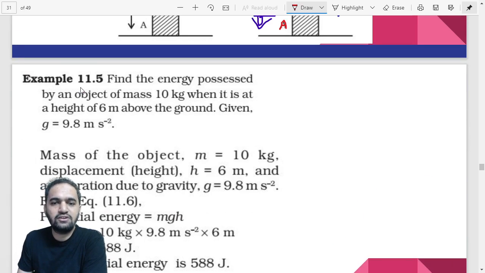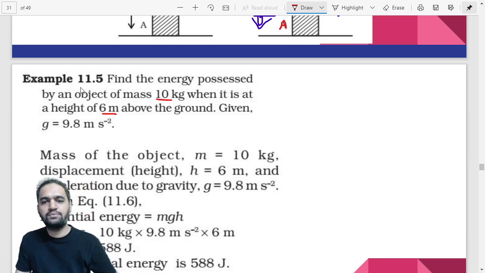Find the energy possessed by an object if the mass is 10 kg. It is at a height of 6 meters above the ground. So they are just asking us to calculate kinetic energy, or potential energy. All we have to find out is what is the energy in this case. Now they are never going to tell you what kind of energy they want to find out. For example, they might say that they want kinetic energy or they want potential energy. They are not going to specify.